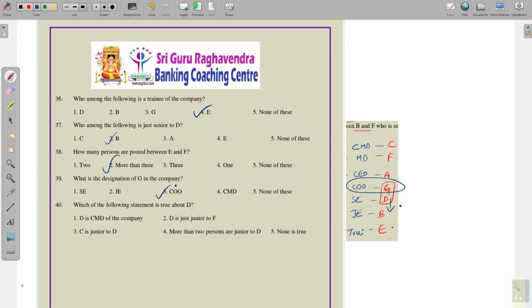Next, which of the following statements is true about D? D is CMD of the company, first one is not correct. D is just junior to F. So, D is just junior to G, and third one is C is junior to D. This is also not correct. More than 2 persons are junior to D. So, only 2 persons are junior to D, and none is true, only none is true is the correct answer.